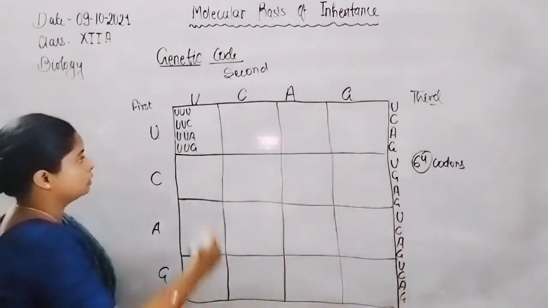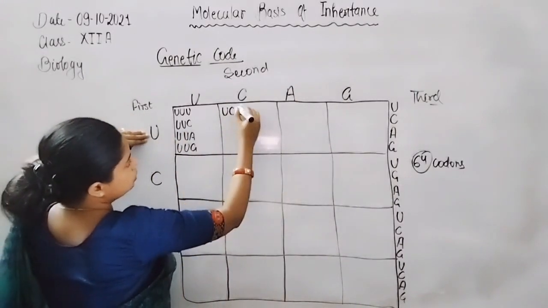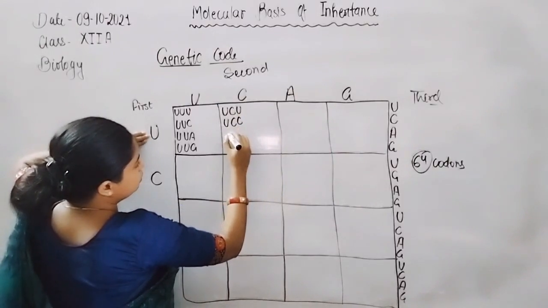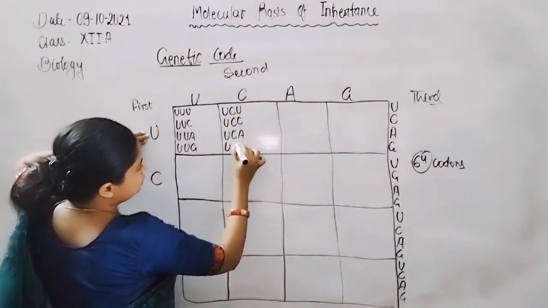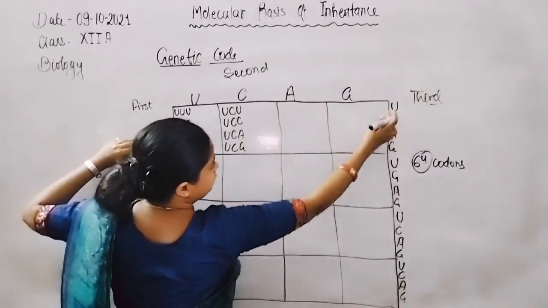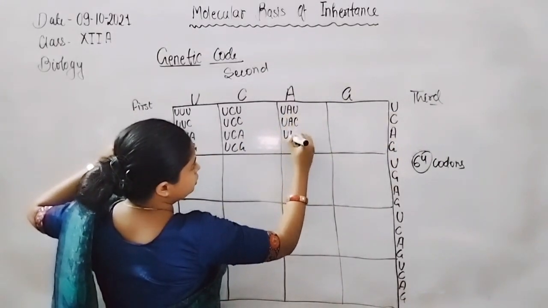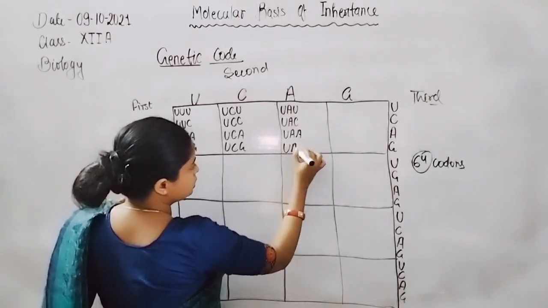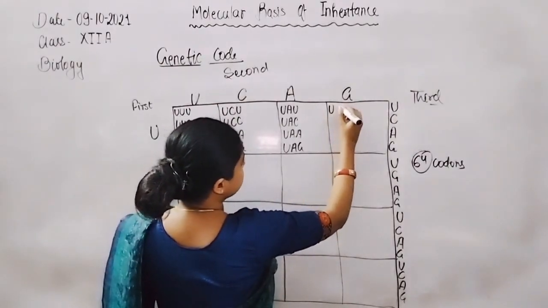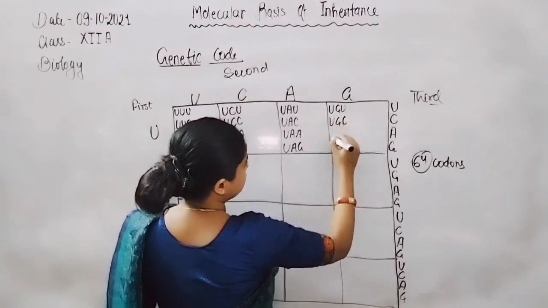Now here again, first is U, second is C, then third one is U. First, second, third, and so on, like this.